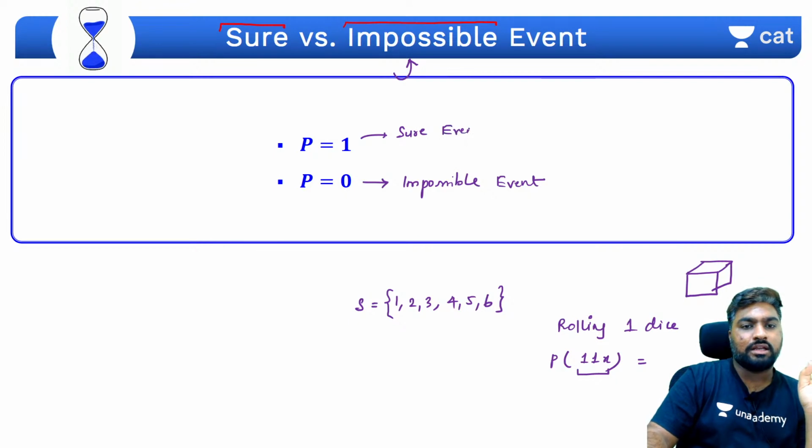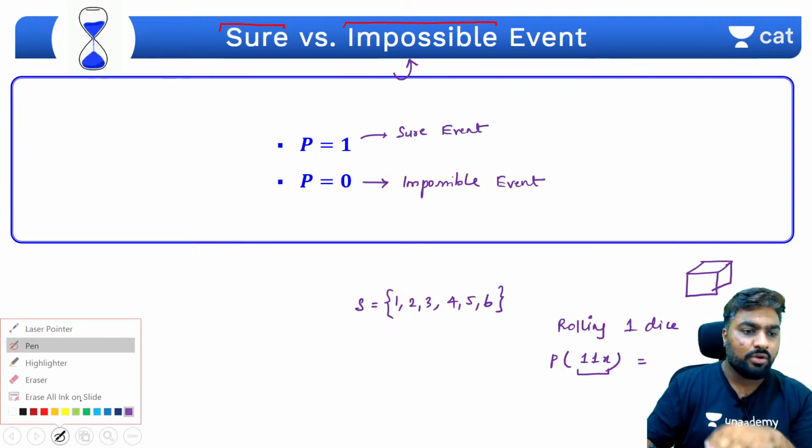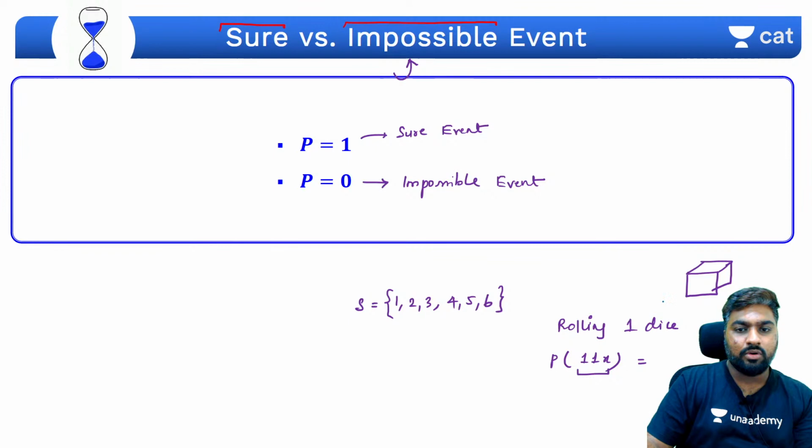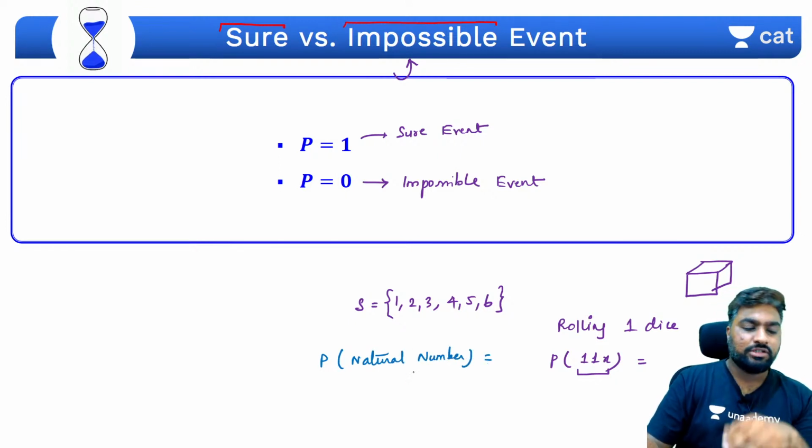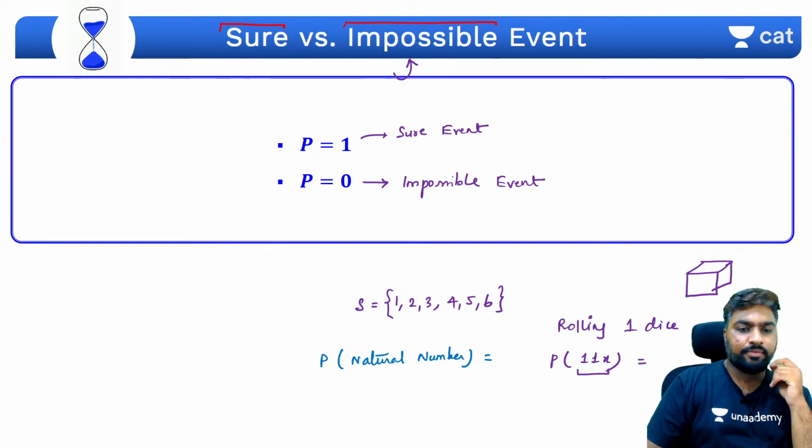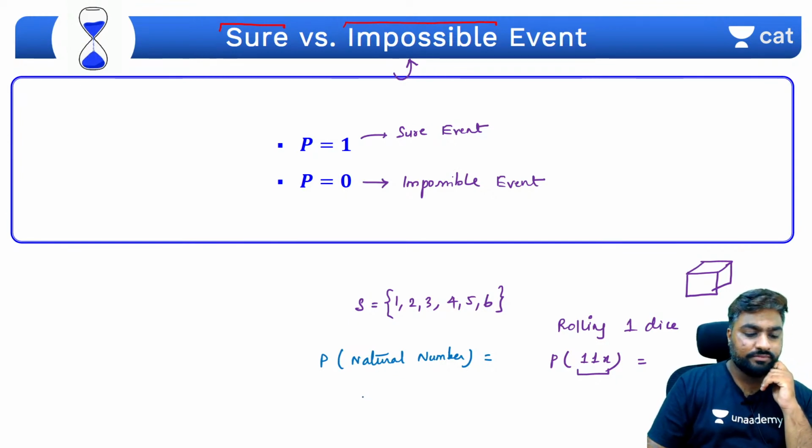Now, what is a sure event? Same scenario, rolling a die. What is the probability that you will get a natural number?